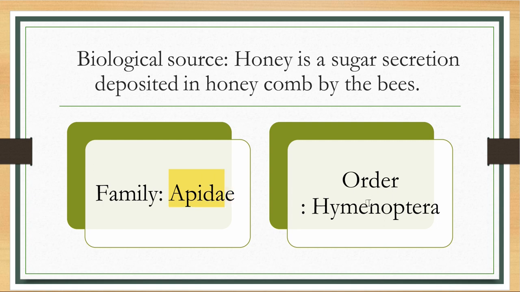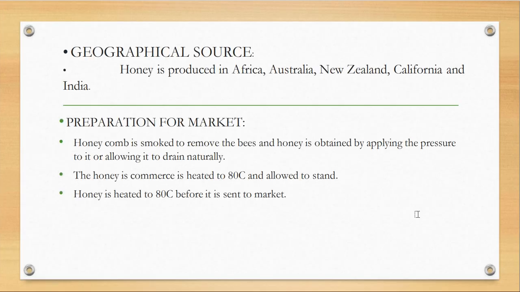The family is Apidae, of the order Hymenoptera. Geographical source: honey is produced in Africa, Australia, New Zealand, California, and also in India.